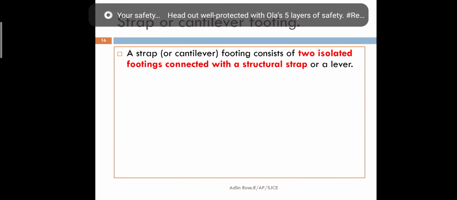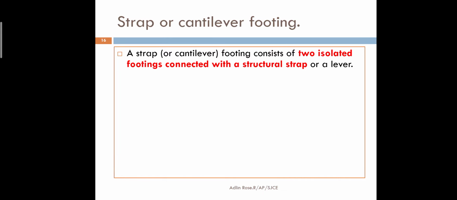Strap footing means when the columns are very far apart. When two columns are far apart and isolated footings are adopted, for the rigidity of the foundation and continuity of the foundation load, we connect the two isolated foundations by means of a strip of concrete, and that is called strap footing.